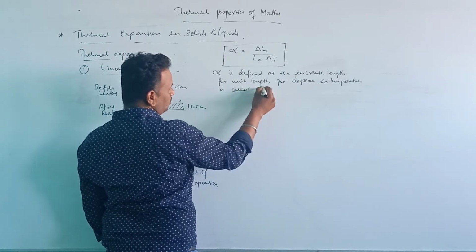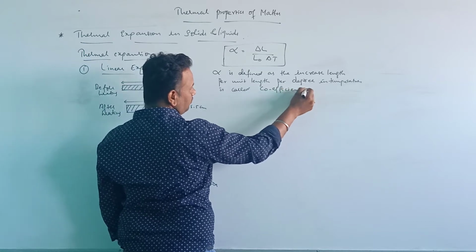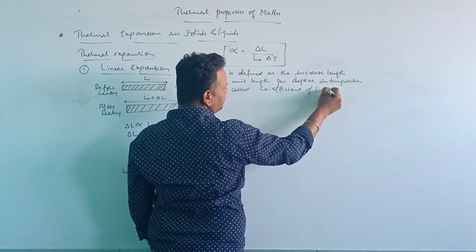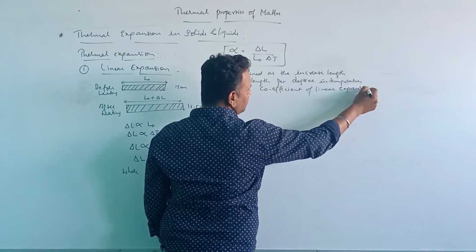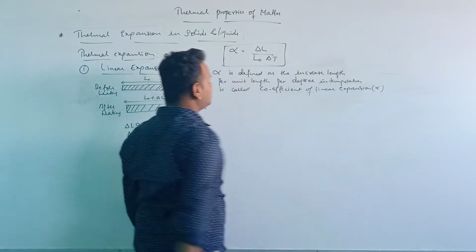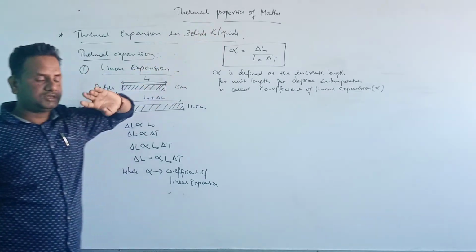That is the coefficient of linear expansion.